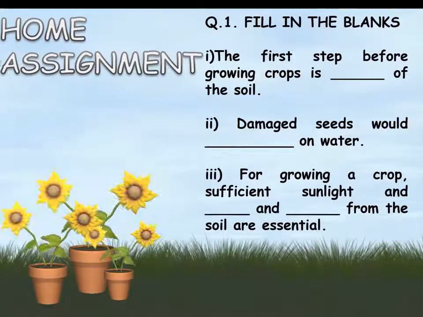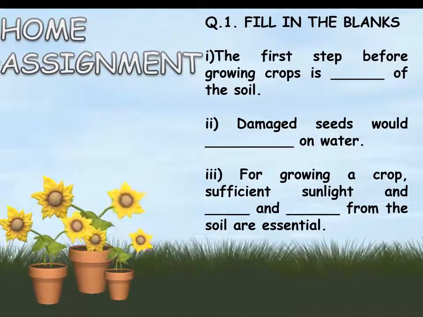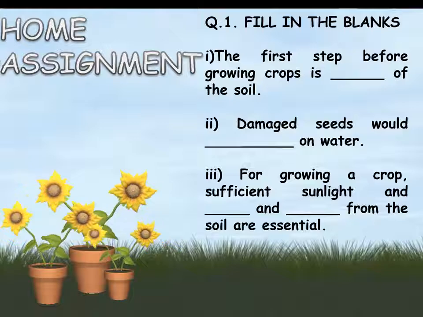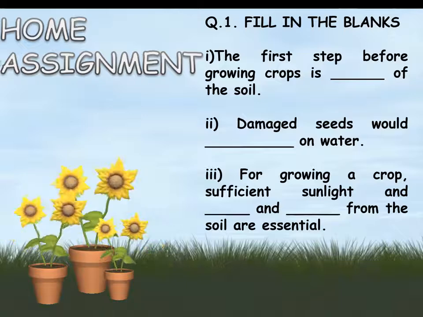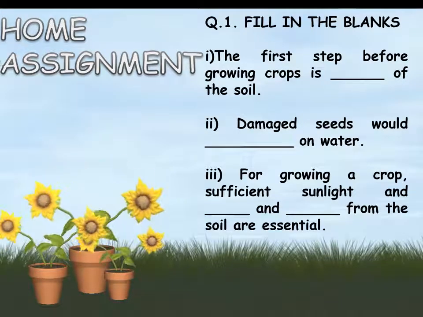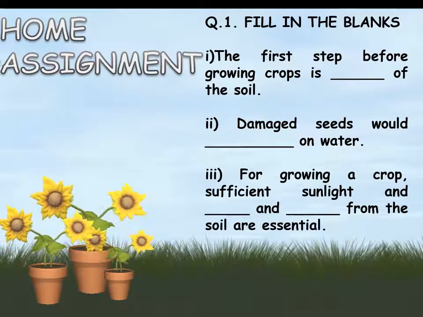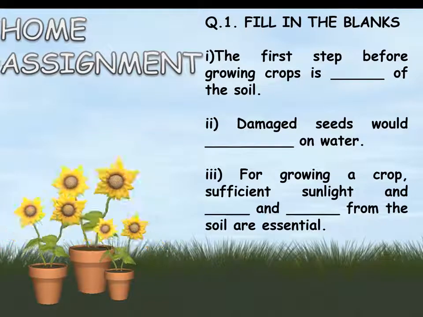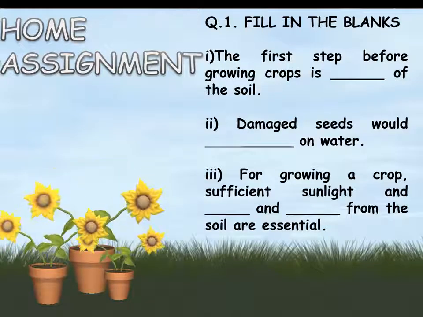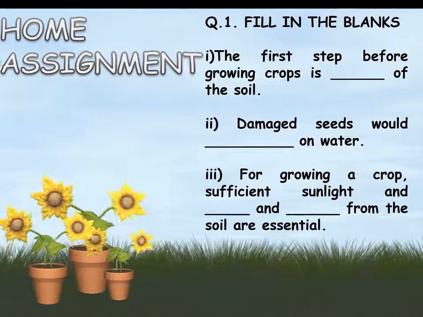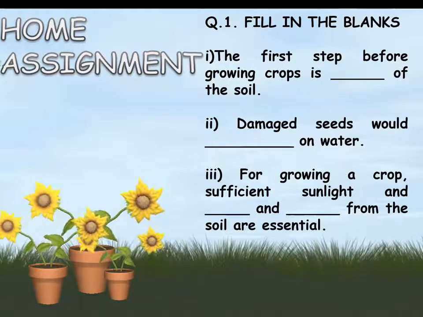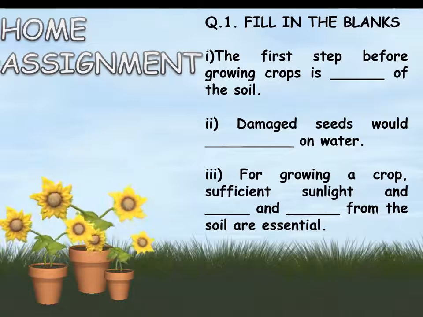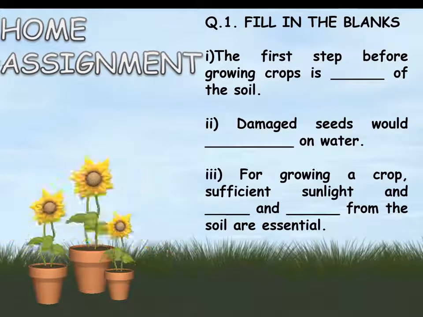Time to note down home assignment. Question number 1. Fill in the blanks. A part. The first step before growing crops is dash of the soil. B part. Damaged seeds would dash on water. C part. For growing a crop, sufficient sunlight and dash from the soil are essential.